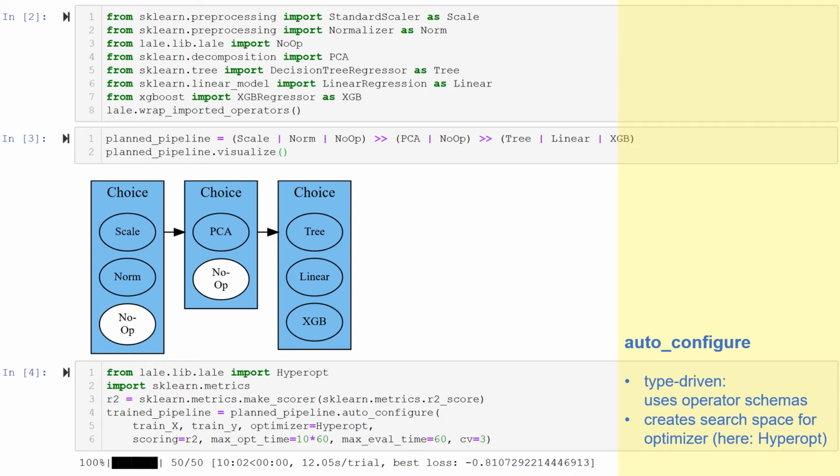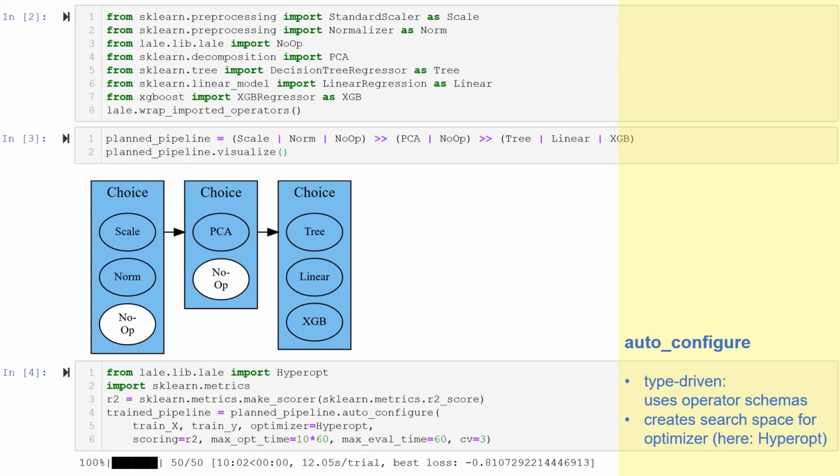Finally, line 4 calls planned_pipeline.auto_configure, passing in train_X and train_y, in other words, the training data, the optimizer, Hyperopt, the scoring metric, R-square, some resource bounds, max opt time is 10 minutes and max eval time, so the maximum time per trial is 1 minute, and the number of cross-validation folds, cv equals 3.